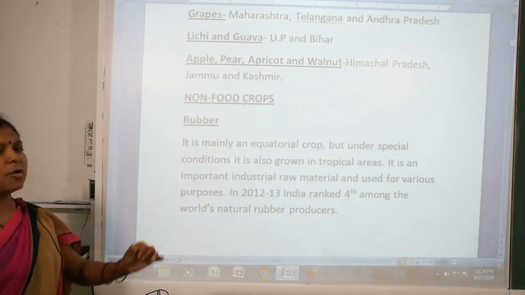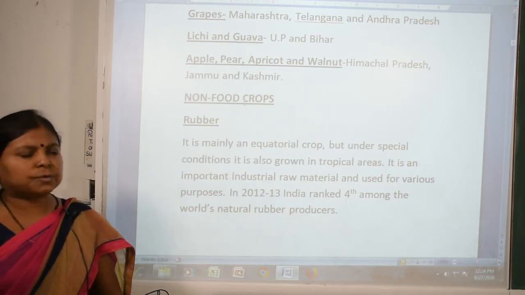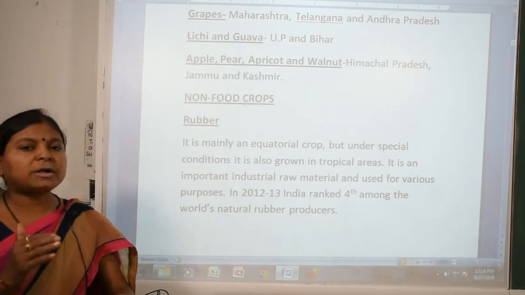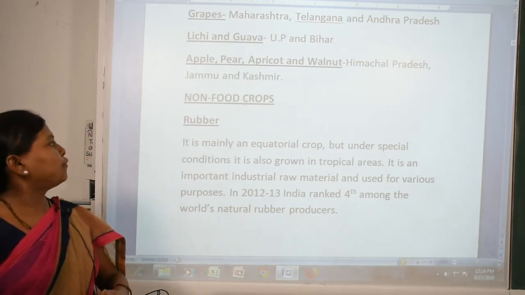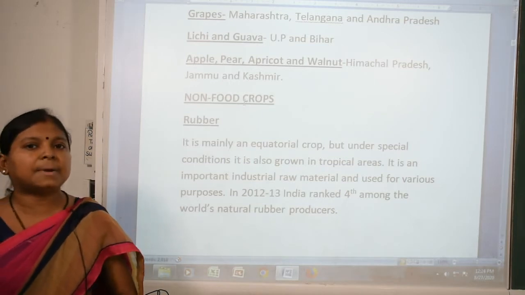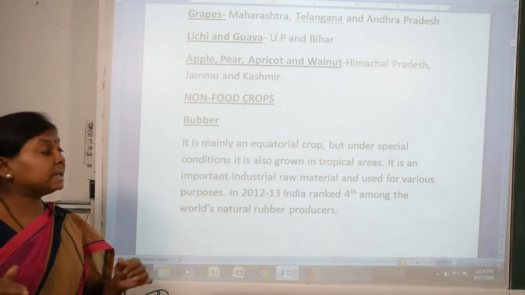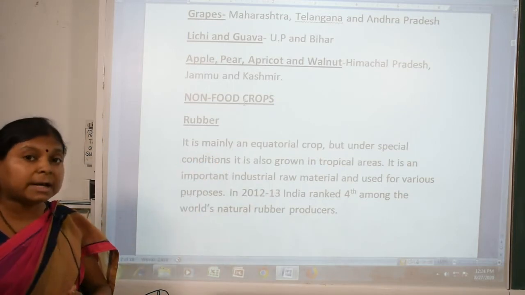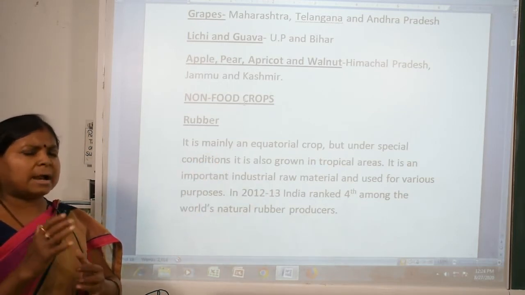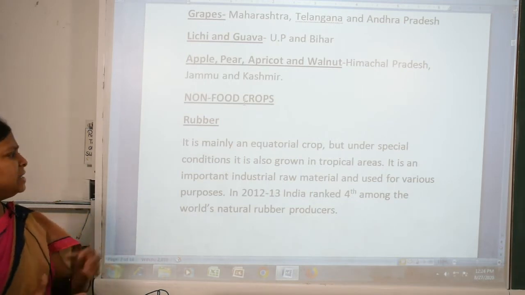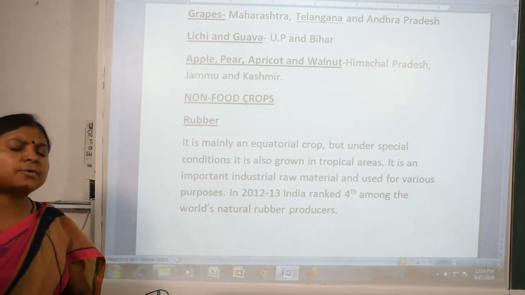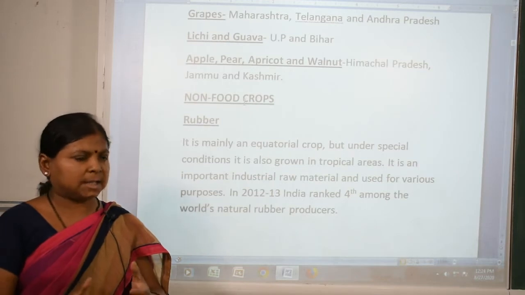Now we have studied the grains and fruits. Now we are going to study the non-food crops. First I am explaining rubber. It is a non-food crop, mostly grown in equatorial regions, but if special conditions are provided, it can grow well in tropical areas too.